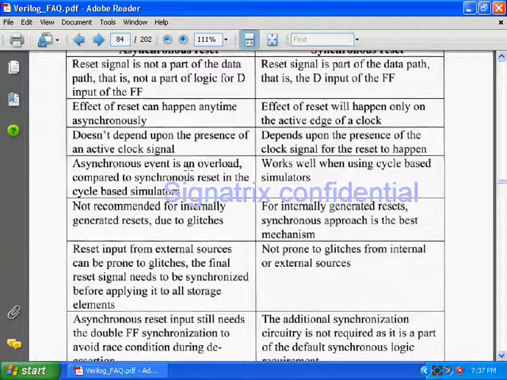Asynchronous reset is an overhead compared to synchronous reset in the cycle based simulator. What they are trying to say is, there are two types of simulator, event based and cycle based. A cycle based simulator updates the variables each and every cycle, so it is faster.